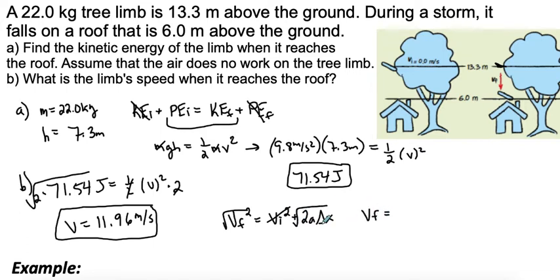When you put the values in here, so 2 and then 9.8, and then our delta x is going to be that height, so we're falling 7.3 meters until we hit the roof, you are going to find out that we get exactly the same value. We get 11.96 meters per second, which is kind of cool, so we can show that our energies do the same thing as our kinematic equations.